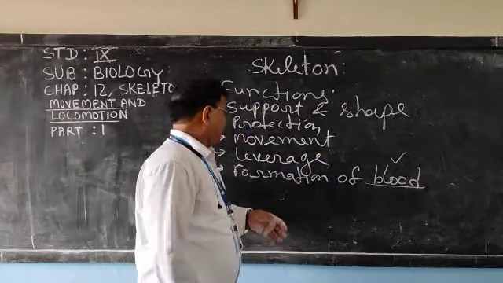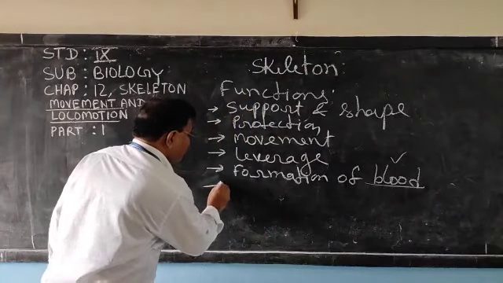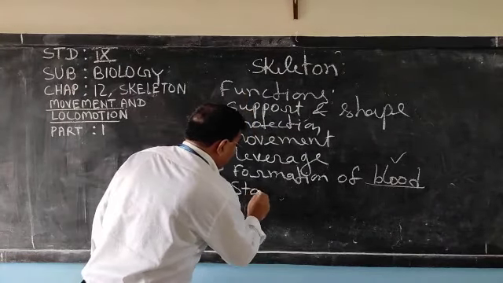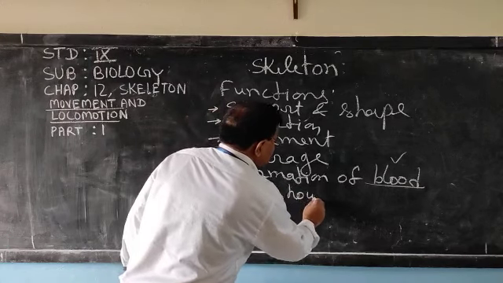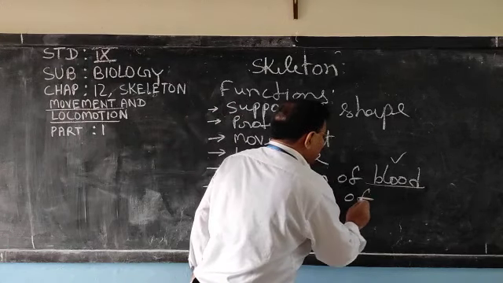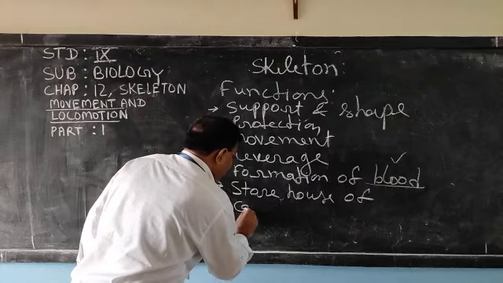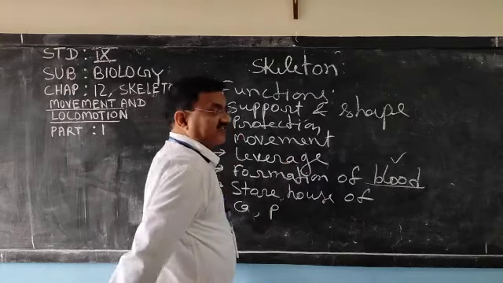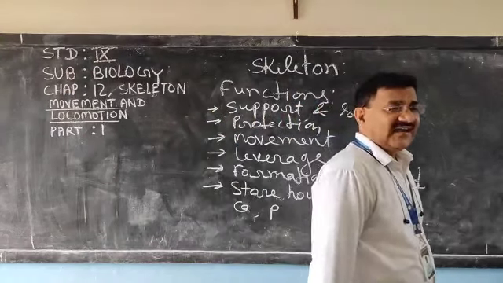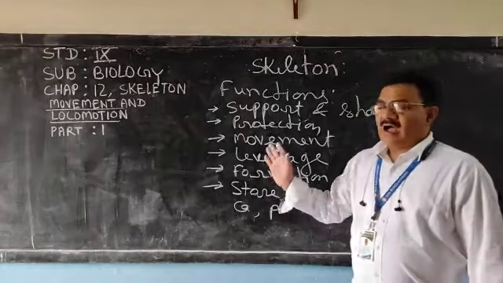Next, storehouse of calcium and phosphorus. Okay, storehouse of calcium and phosphorus.